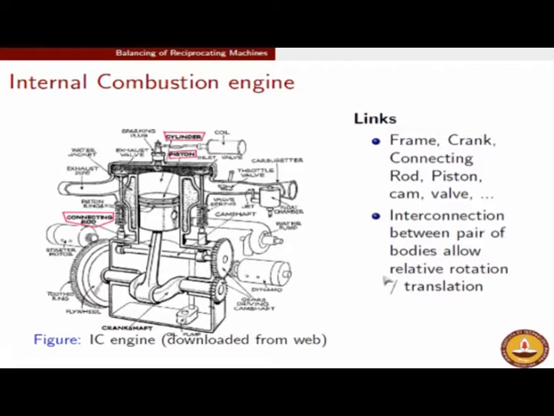The interconnections are therefore revolute between the crank and the crankcase, revolute between the crank and the connecting rod, and revolute between the connecting rod and the piston, but between the piston and the crankcase it is going to be a sliding pair.